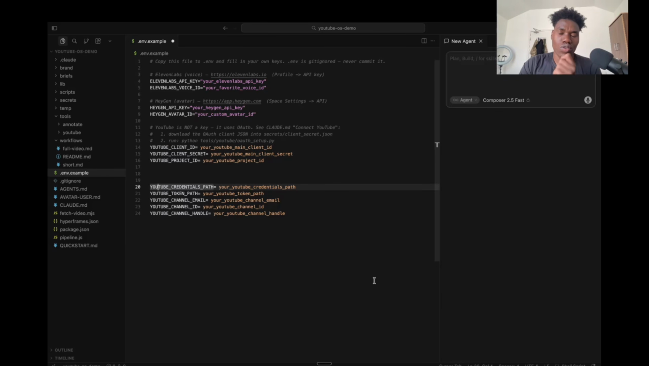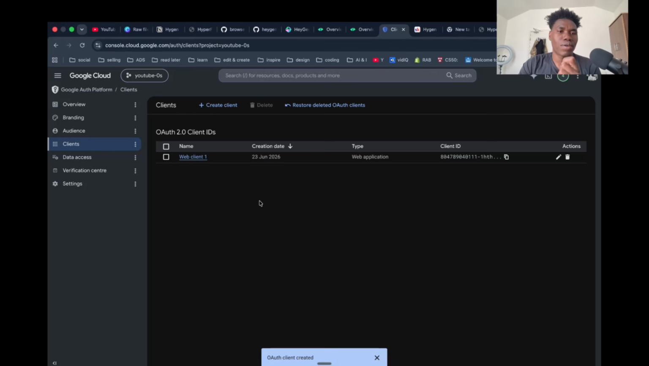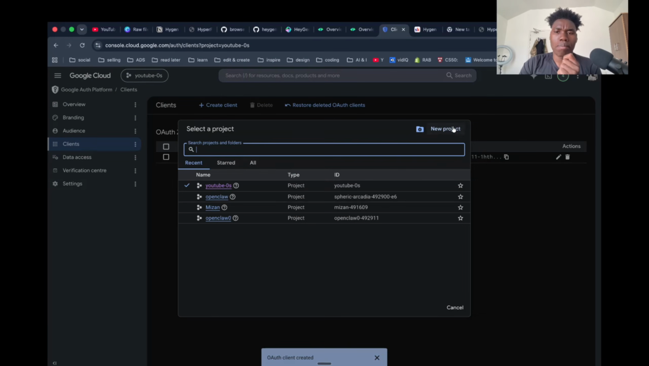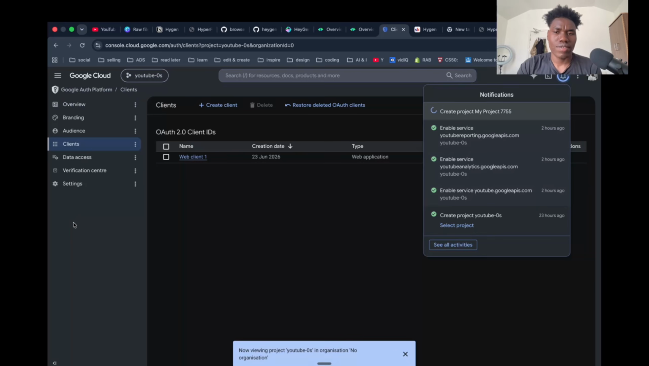We need to go to console.cloud.google.com. So what I'm talking about is this URL, this exact URL. When you are here, you need to create a project. You name it something, maybe my project, because this is just a demo. I'm going to leave it like this, and then just click create, and just like that.